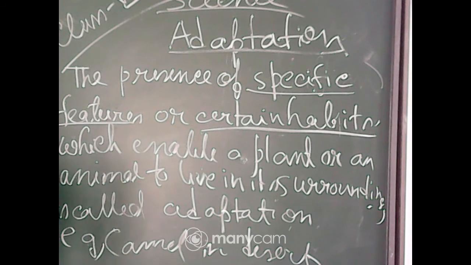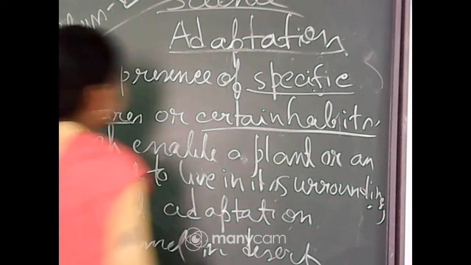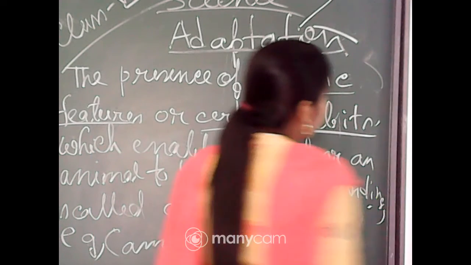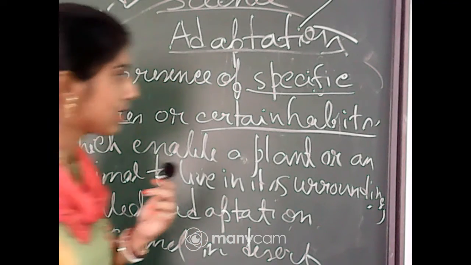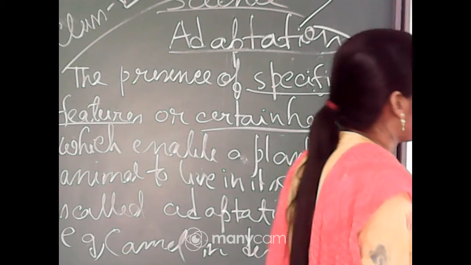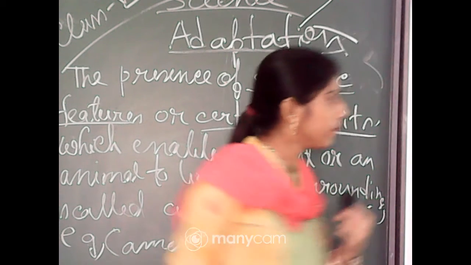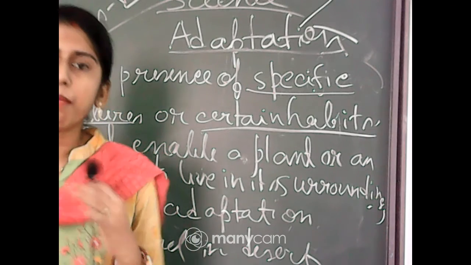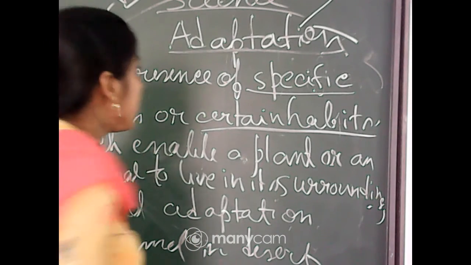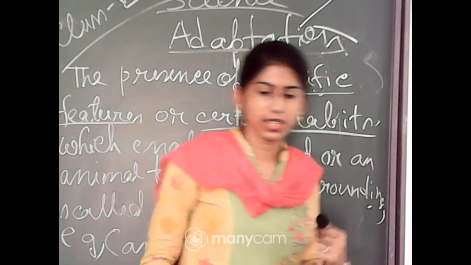Now you have to write an example. For instance, camels are adapted to survive in the desert. Another example: fishes are adapted to survive in the water. So that is adaptation. Now this adaptation may be of two types. Adaptation is of mainly two types, that is temporary adaptation and permanent adaptation.